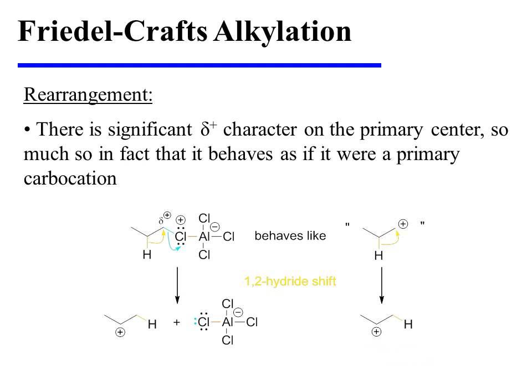An analogous process happens with the Lewis acid-base complex. Since there is so much partial positive character on that primary center that it behaves sort of like a primary carbocation, we see a 1,2 hydride shift, which happens to concurrently displace aluminum tetrachloride. And this results in the formation of the secondary isopropyl carbocation.